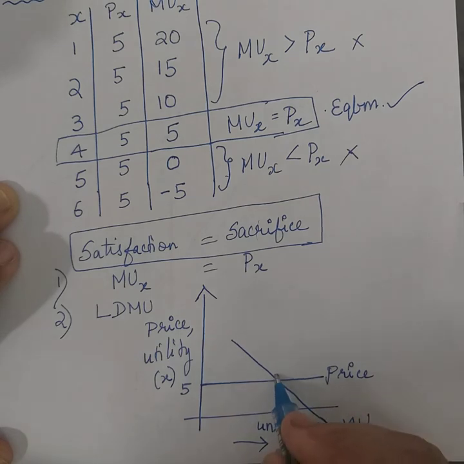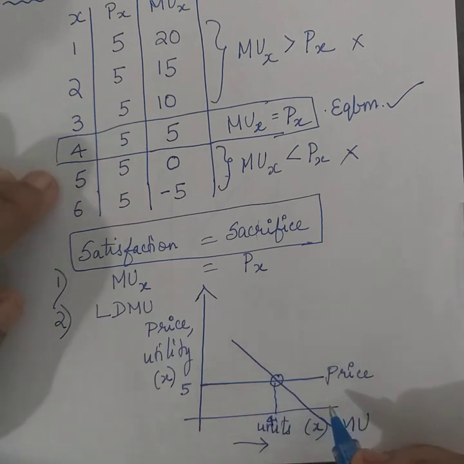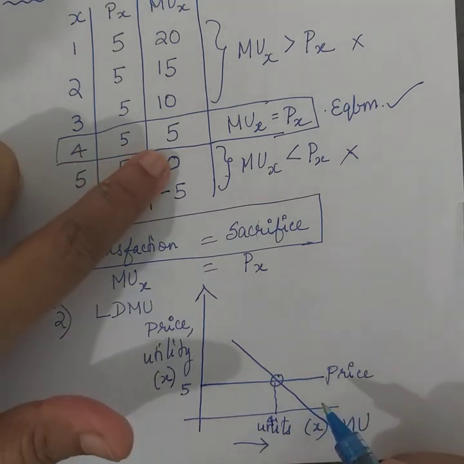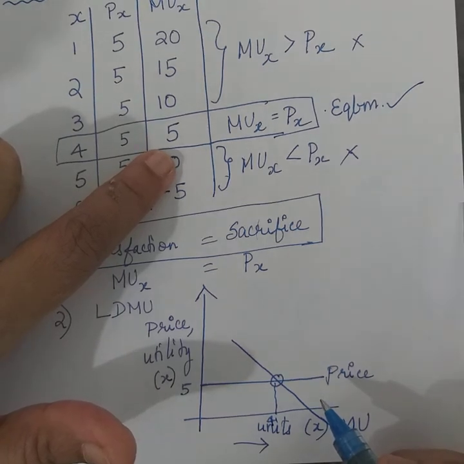Fine. So look at this particular point. This particular point is probably the 4 units of x product that is bought. Where there is an equality of price and that of marginal utility of the product.